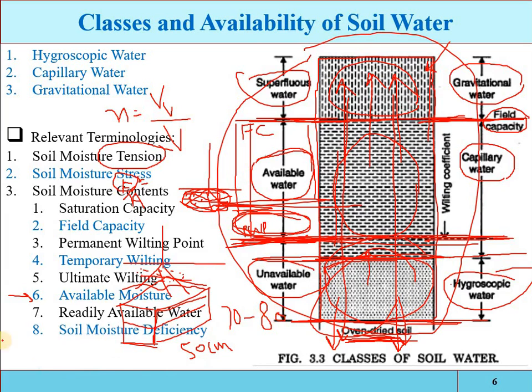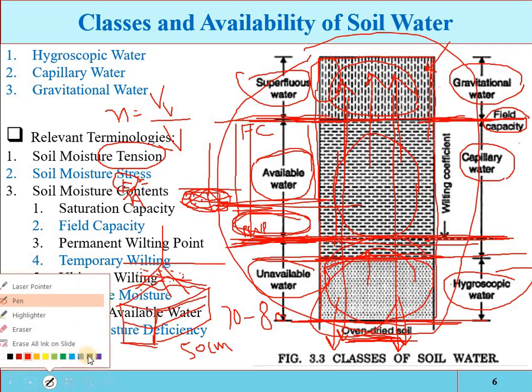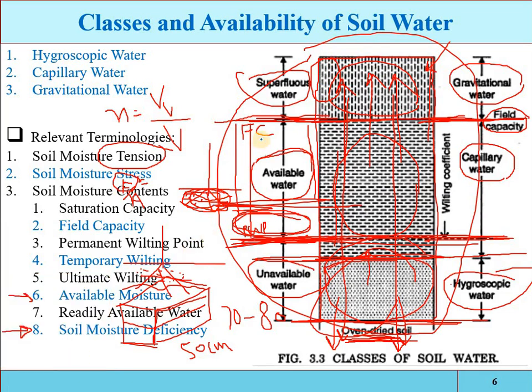Now next we have the soil moisture deficiency. This is the most important parameter in the irrigation requirement, in the design of the irrigation canal, and in the frequency of irrigation. As we have discussed, the water available to the plant is from the field capacity limit, because beyond this limit the water is drained out. So the available water is only up to the field capacity limit.